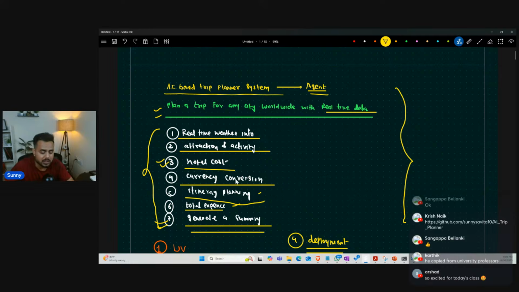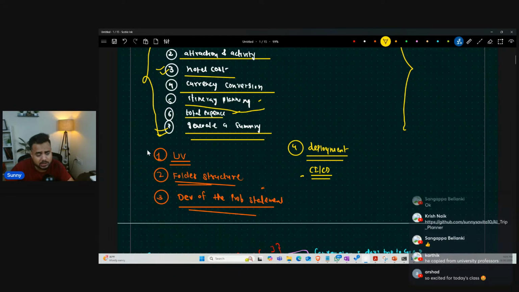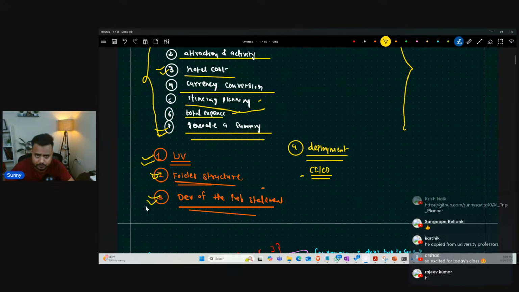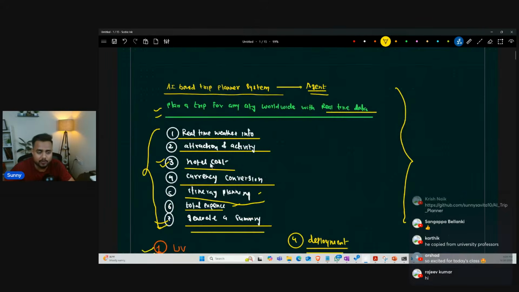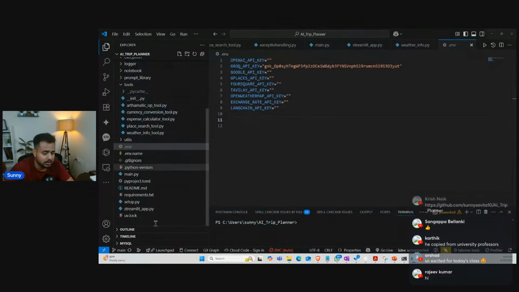Now, one more thing, guys. In my previous to previous class, I created a complete project structure, the folder structure, with the UV package manager. We initiated our development, and we created the UI, an endpoint, and a workflow. So one thing is remaining only: we have to code our tools and the calculation functions with respect to those tools. I hope you understood the agenda as well as the project. So with your permission, I think we can start with the coding.